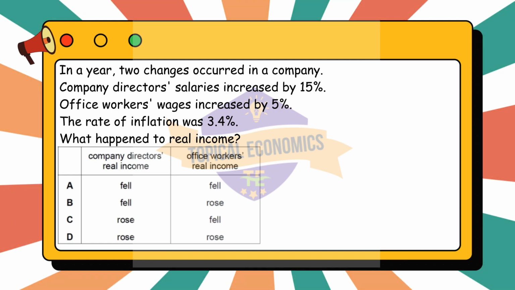The nominal wage increase, 5%, is still greater than the inflation rate, 3.4%, so office workers' real income also rose, though by a smaller amount than that of the company directors. Hence, company directors' real income rose by 11.6% after adjusting for inflation, and office workers' real income rose by 1.6%. Thus, the correct answer for this question is option D, rose.